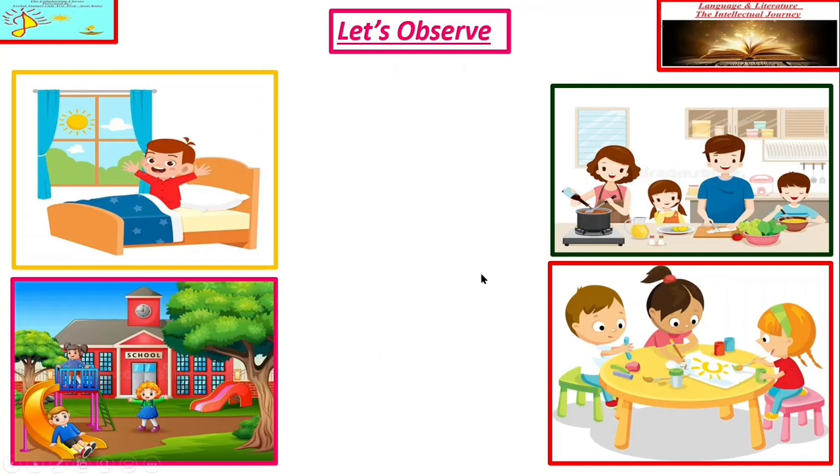In the first picture you can see there is a boy, there is a sun, some objects you can easily observe. In the second picture also there is a family. Four persons are there, four family members: mother, father, son, daughter. In the next picture there is a school, there is a tree, there are some slides, some children. In the last picture again we have some children. They are busy doing something, they are drawing or creating something. There are some colors, and all of them are doing some actions.